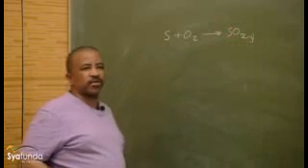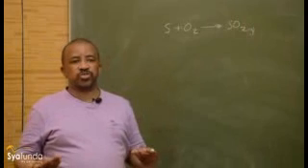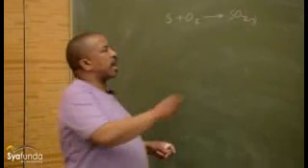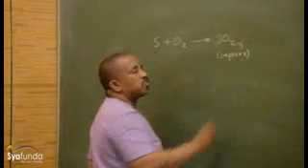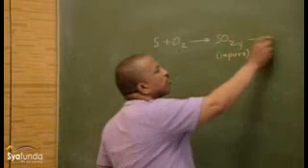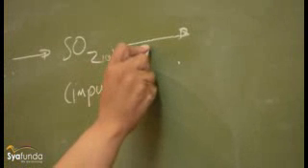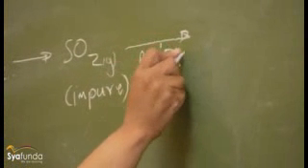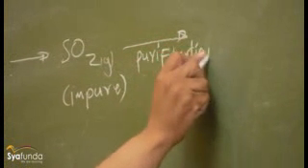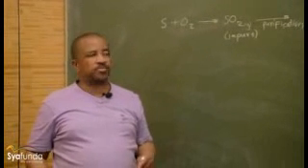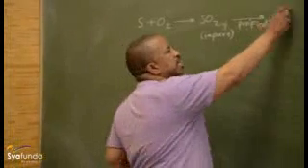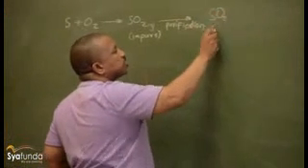Now, this is impure sulfur dioxide. It's not pure, so it must undergo a purification process. Then thereafter we have pure SO2.